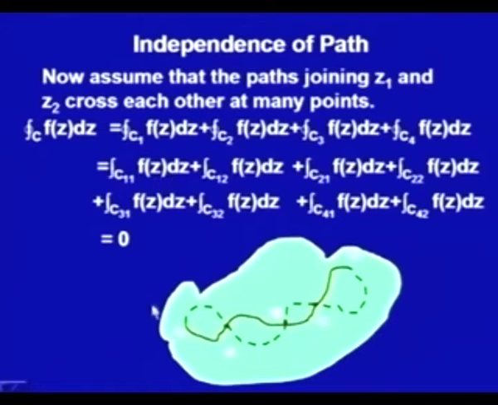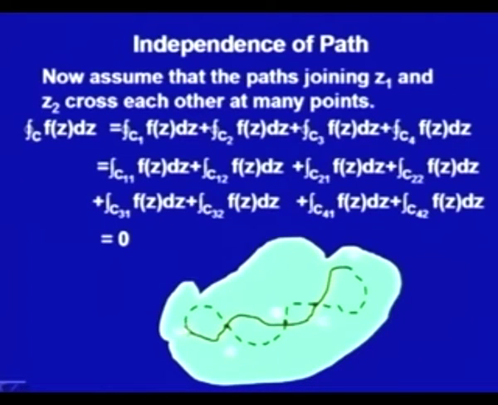So, C11 plus C21, you do see that is how we have taken C21, the path connecting A to B. So, C11, C21, C31, C41 make up the path from Z1 to Z2, this path. This would be the same as, now if I take C12, C12 is this path.